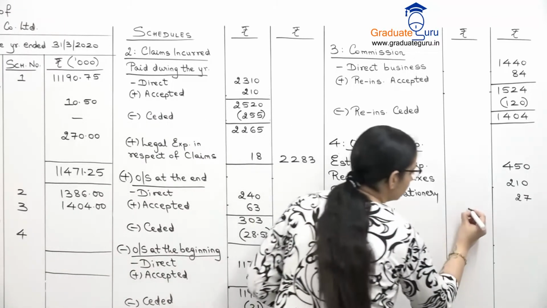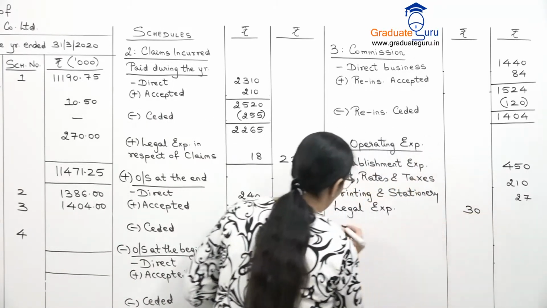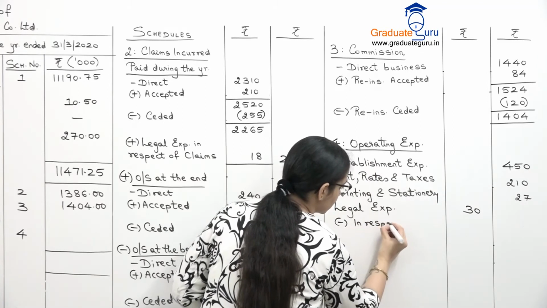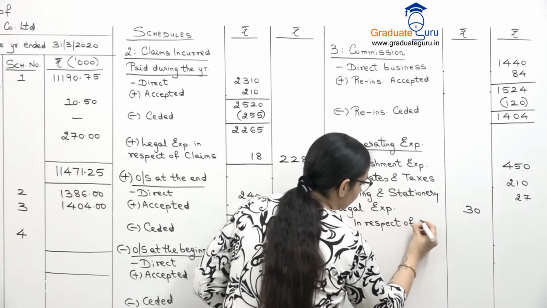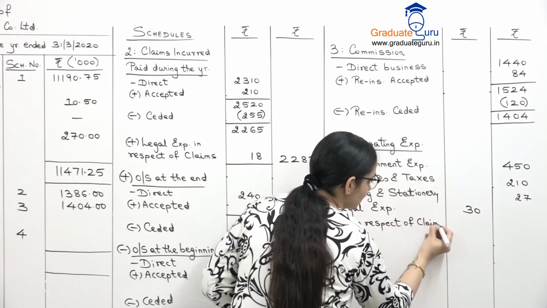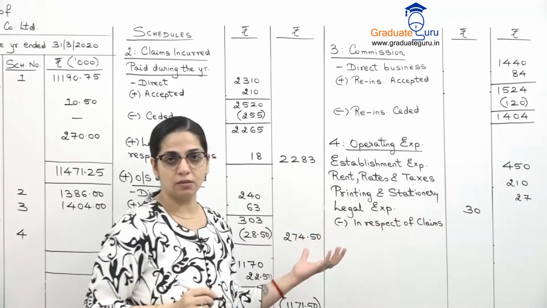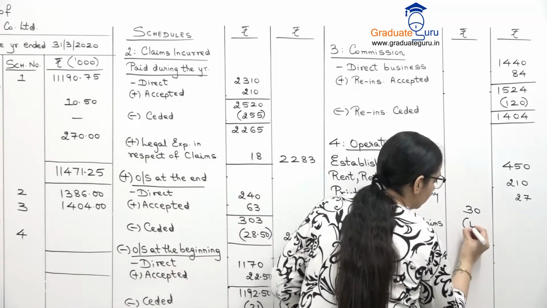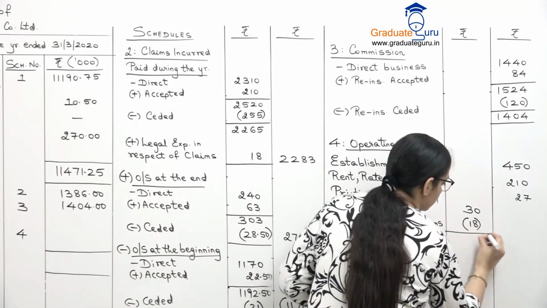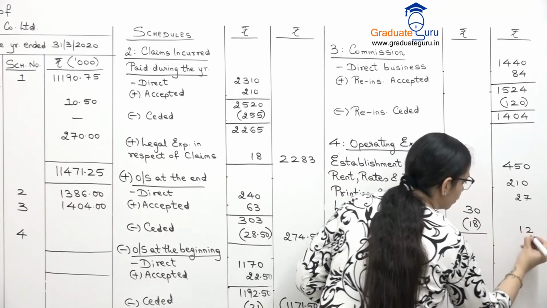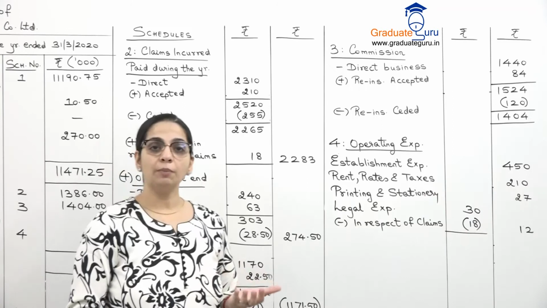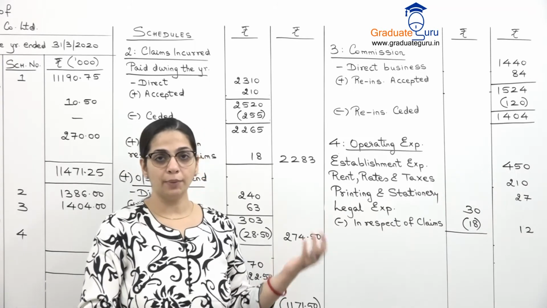So I'll take that in the inner column. And minus in respect of claims. We can't show the same expense at two places. This will be a double effect, so I have to remove the 18 from here. So net will be 12, which we will take outside. And that's it. Then we have income tax refund, which again will not come here.